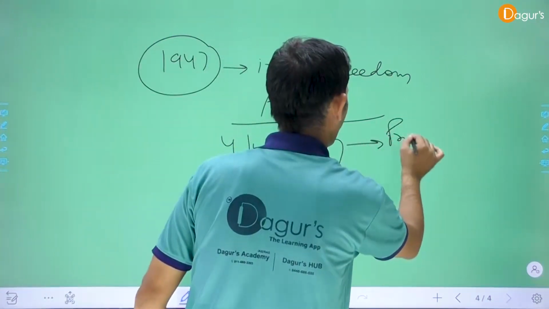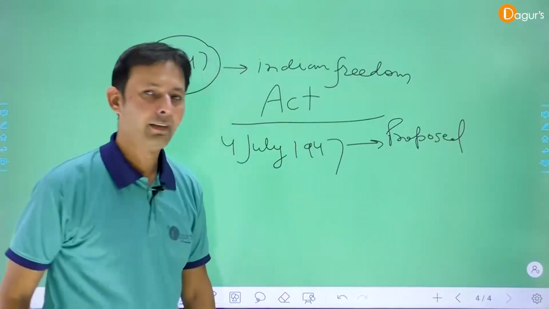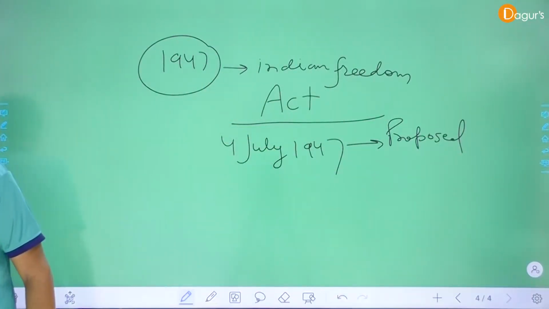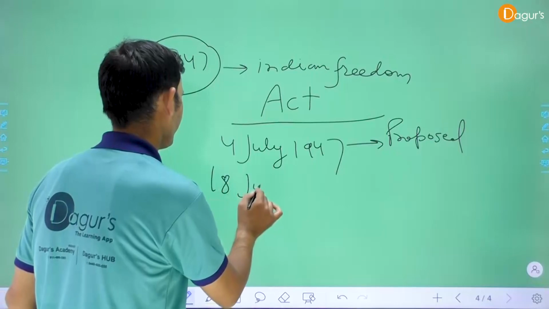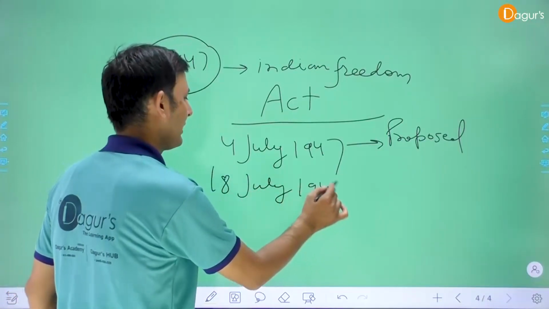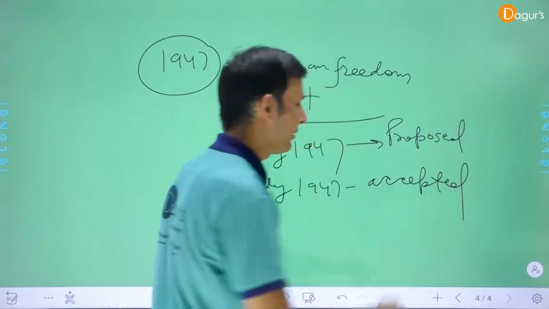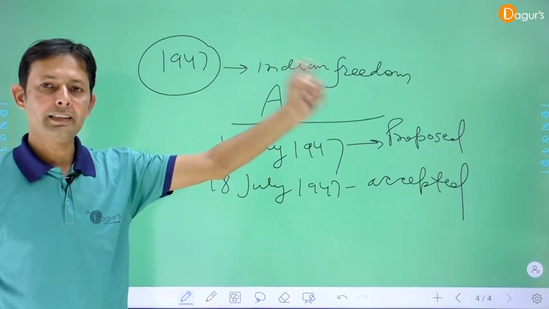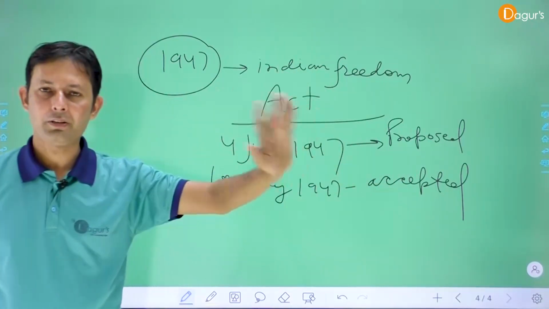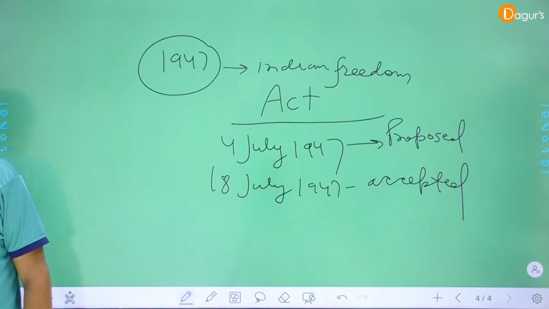Proposed, but this act was accepted on 18 July 1947 in the British Parliament. Clear? Point number one: the name is important. This act basically gave freedom, with emphasis on the freedom of India.